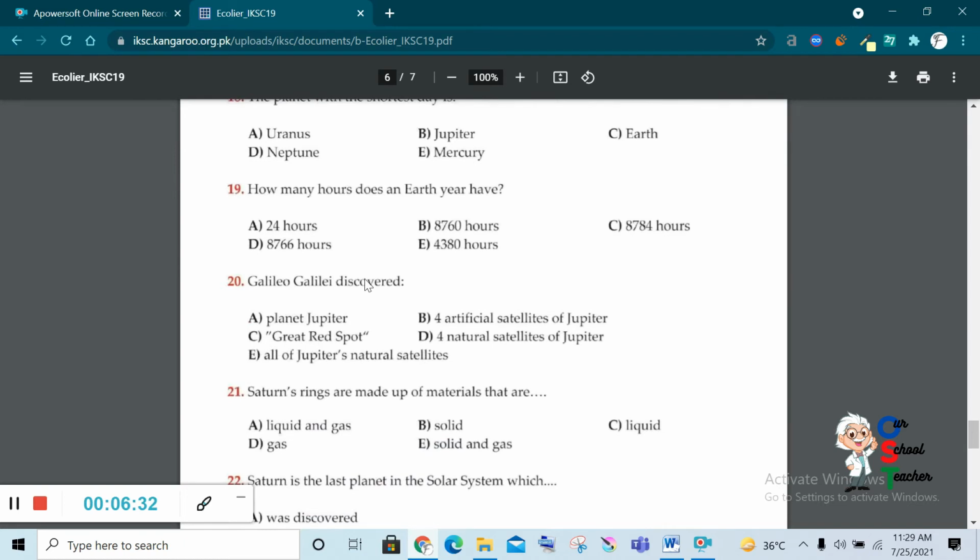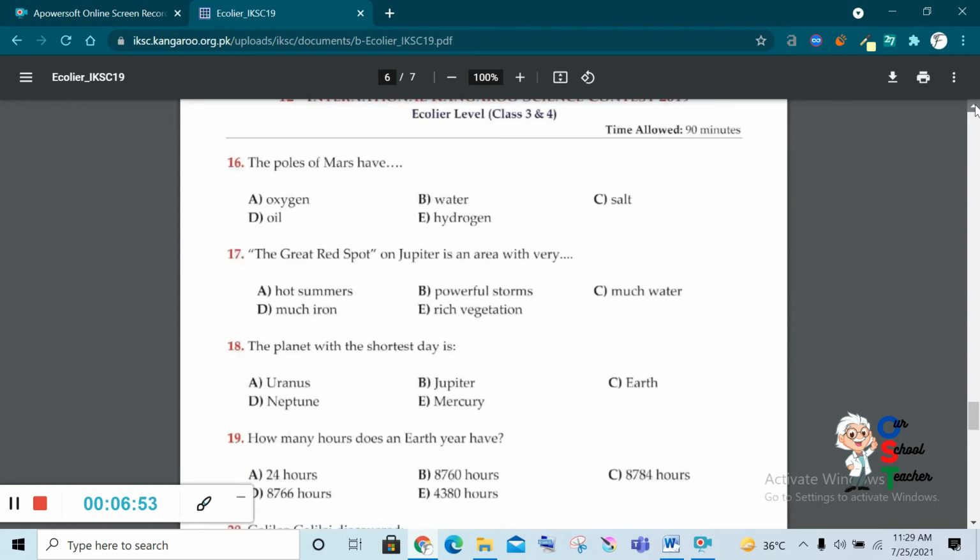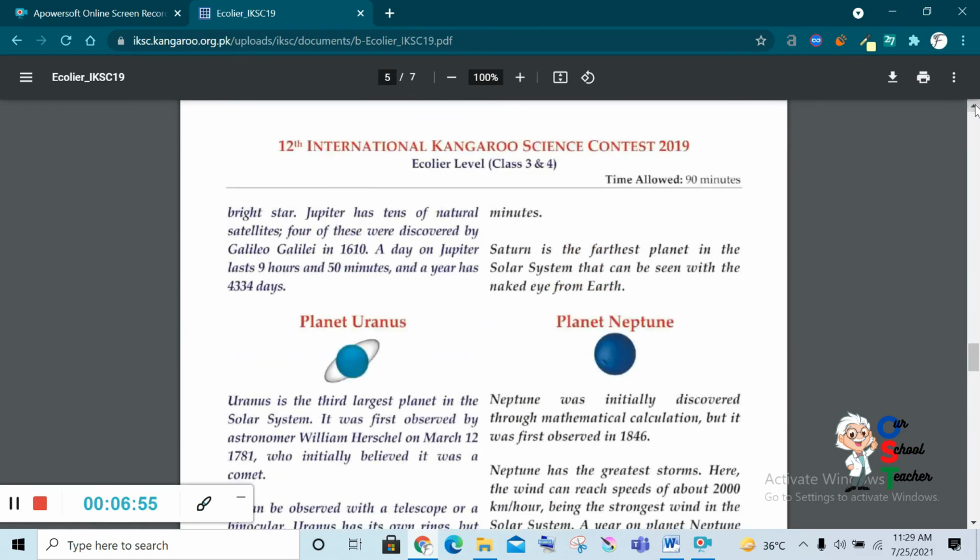Okay, Galileo Galilei discovered planet Jupiter, 4 artificial satellites of Jupiter, Great Red Spot, 4 natural satellites of Jupiter, all of the Jupiter's natural satellites. I think 4 natural satellites of Jupiter. D is the correct answer. You can check the answer and read it again. Galileo discovered Jupiter has 10 natural satellites, and Galileo Galilei discovered 4.